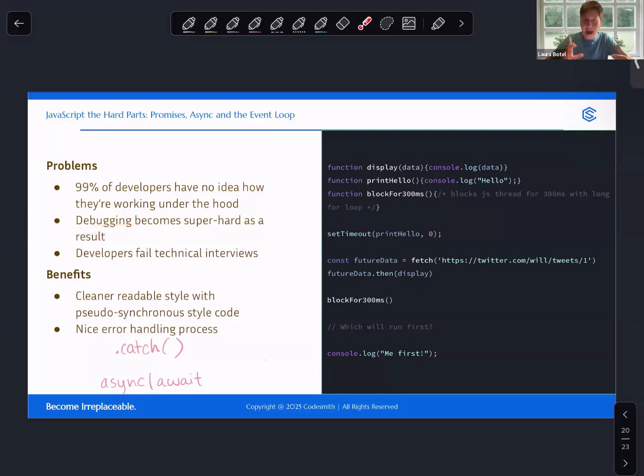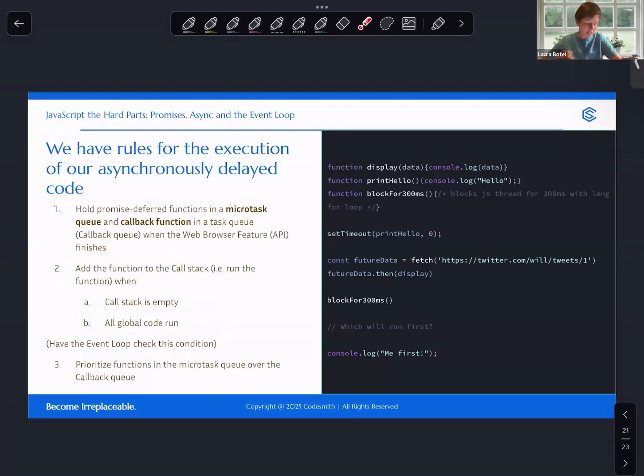Having a good understanding of how this works is going to really help you write code that is easy to maintain, but also debug code easily and move through those technical interviews, which are sure to include asynchronicity as you go out there in your job search. I hope that this workshop was really helpful. Let's quickly review these rules before we wrap up.